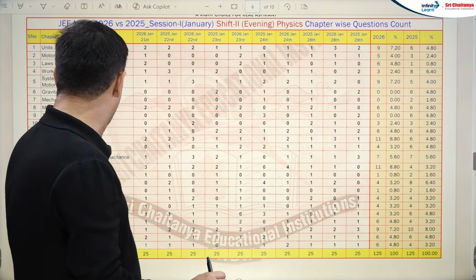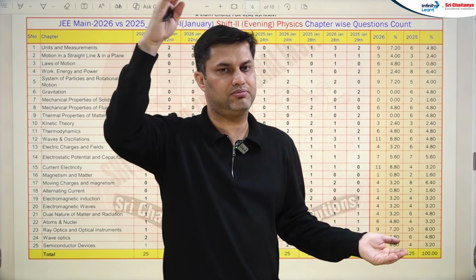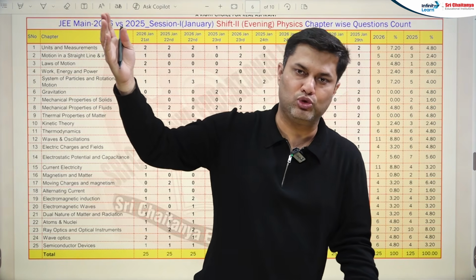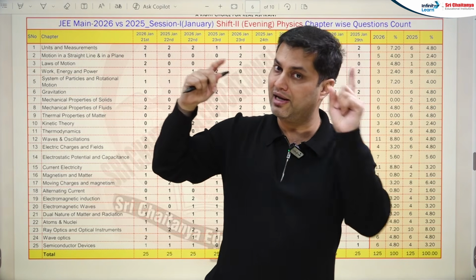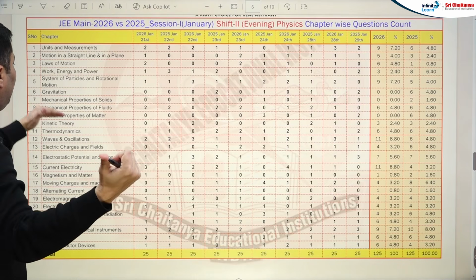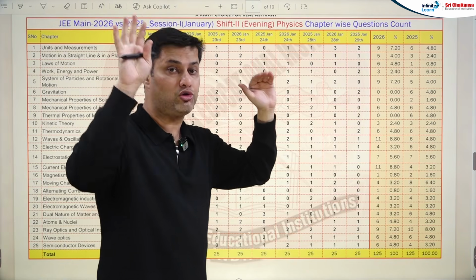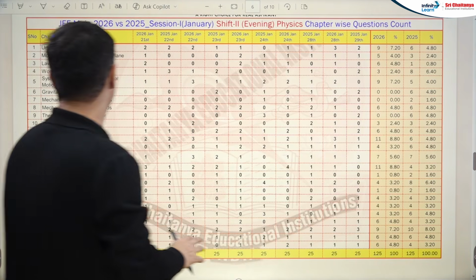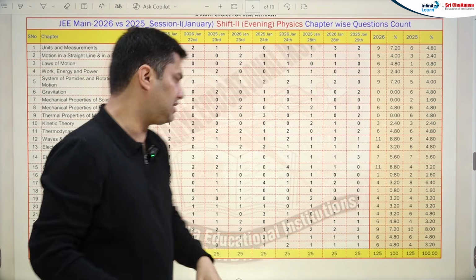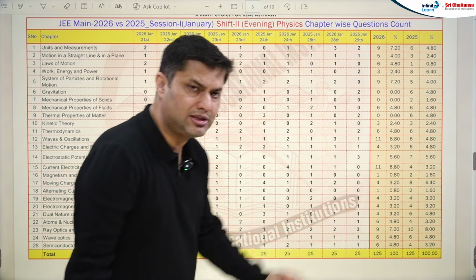On this question, oh my God, current electricity, 11 questions and 4 questions. The increment in current electricity is huge in physics in both the shifts, especially the evening shift. So current electricity is the chapter to go for. Current electricity, waves and oscillations, rotational motion, laws of motion, kinematics, unit and measurement. These are the chapters you have to look forward to for the April attempt. And yes, work power energy, gravitation, solids have quite decreased. Okay. Now again, a remarkable change, 4 and 8 in moving charges and magnetism, the weightage is decreased.